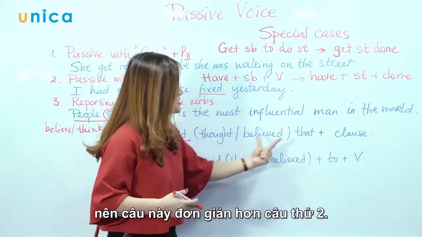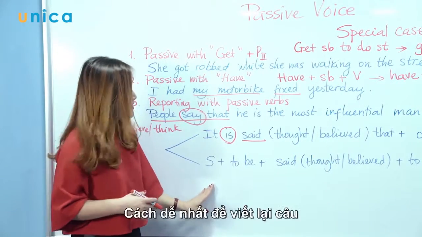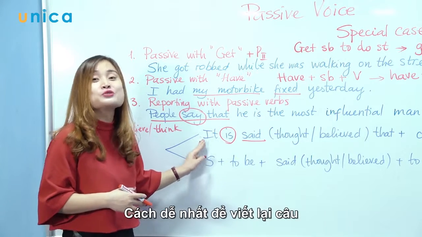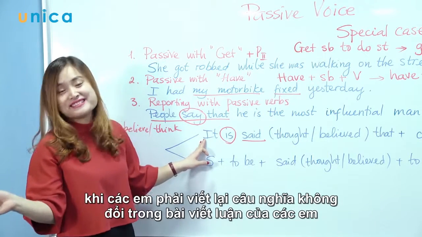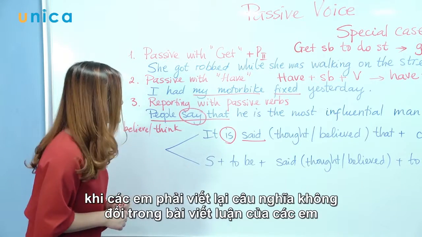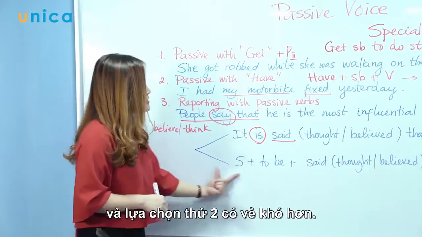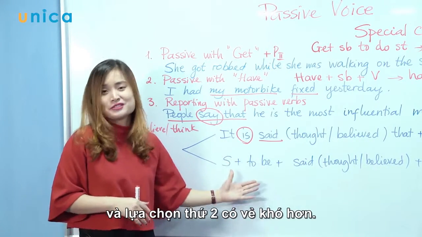So this one is simpler than the second. This is the easiest solution to rewrite a sentence when you have to paraphrase in your essay writing task. And the second option is more difficult.